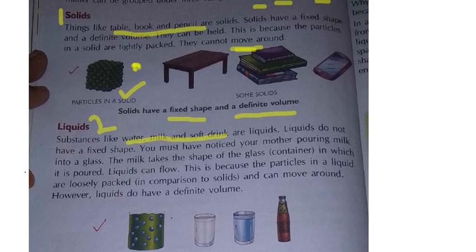Liquids do not have a fixed shape. Yes, are they having any particular shape? Suppose if I took water, if I pour it in a bottle, it will take the shape of the bottle. If I keep it in a bowl, it will take the shape of the bowl. Yes or no? If I pour water into one drum, it will take the shape of the drum. So whatever container or bowl or vessel we are shifting it to, the water shape is changing into that particular shape. But water is not having a particular shape. In whatever vessels or bowls you are pouring, it is taking that shape.